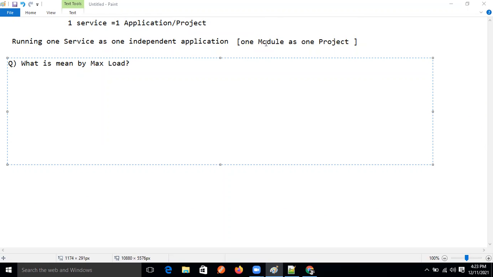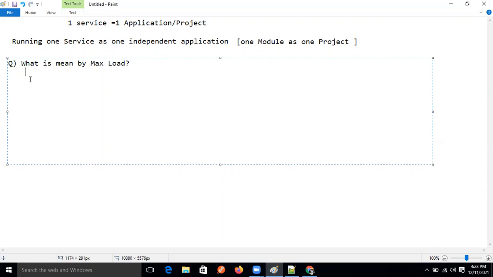Manjulata, good. Divya Arora: maximum number of requests that can be handled by the server. Divya, you copy-pasted Pushpendra's answer. Good, no issue.